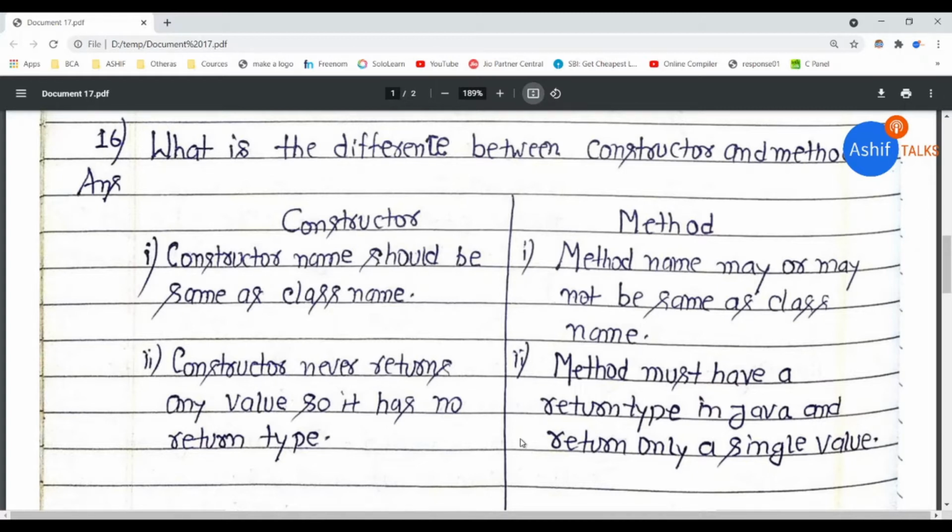But in the case of a method, if you want to return a value after completion of the task, then you can return it. And if a method does not return any value, then the return type of that method should be void. And if it returns an integer value, then the return type of that method should be int, and so on for the remaining data types.